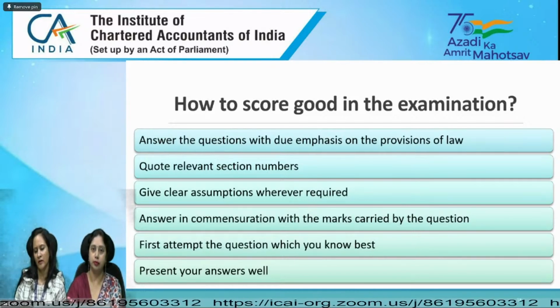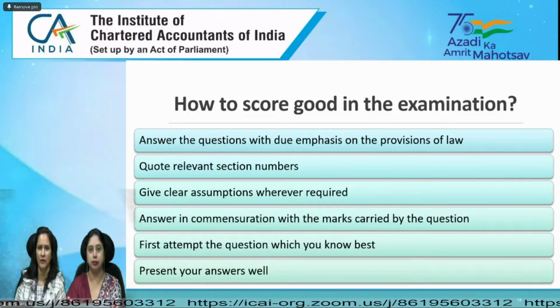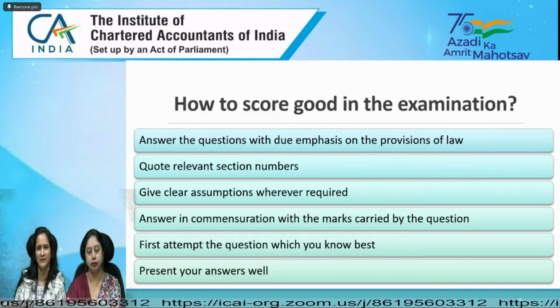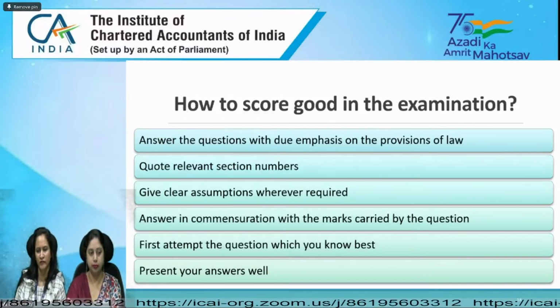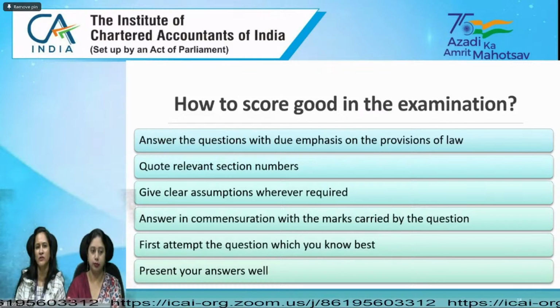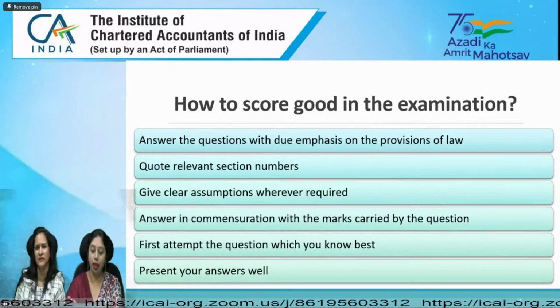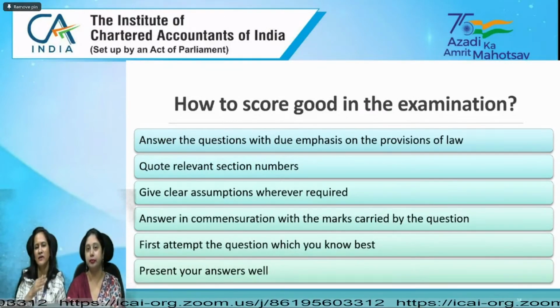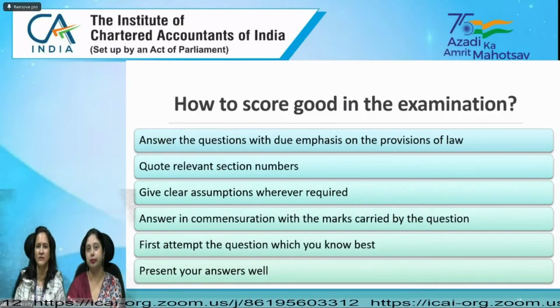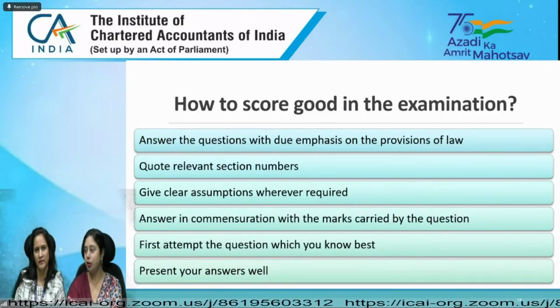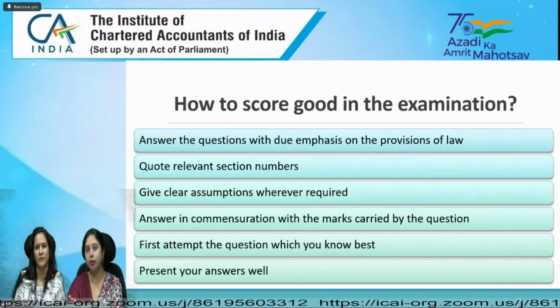Similarly, if you had mentioned the conclusion in the first place and it is wrong, even though your legal backing is right, you have understood the provision and are correctly applying it, it might happen that the examiner does not read the complete answer and you will get 0. He feels that you don't know the provision, you have concluded it wrongly. So this is a very important piece of advice.